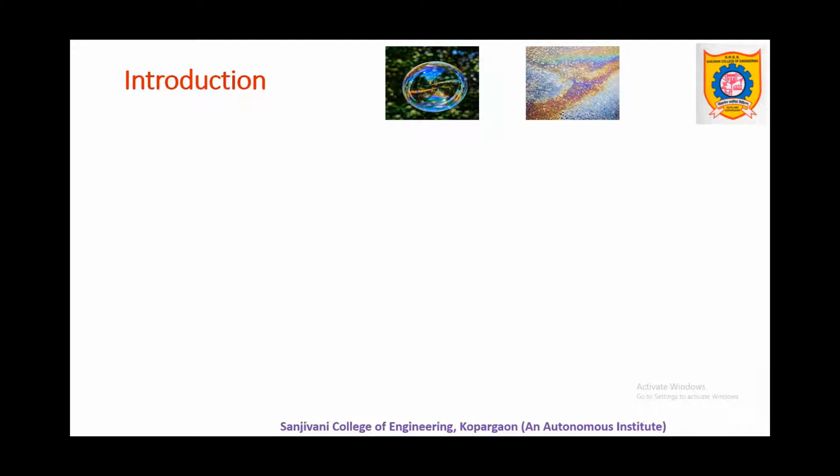These thin films are created and the light is reflected from the top and bottom surface of the thin film, and due to that interference takes place, which results in a very beautiful colorful pattern. So before we go into details of this thin film concept, let us see what interference is and what its basic principle is. The principle of interference is superposition of waves.